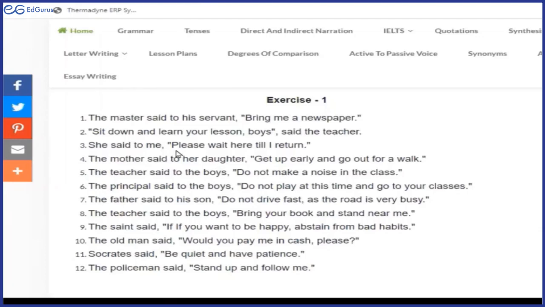She said to me, please wait here till I return. She requested me to wait here till she returned.